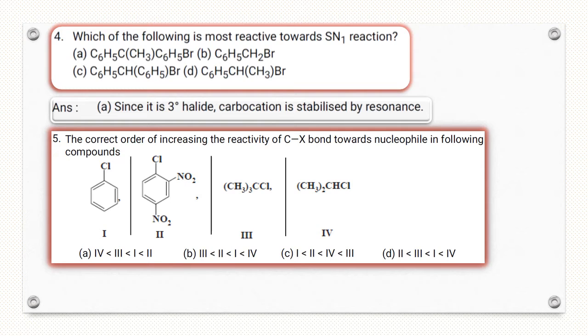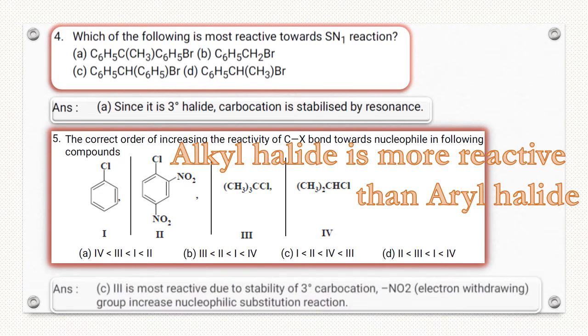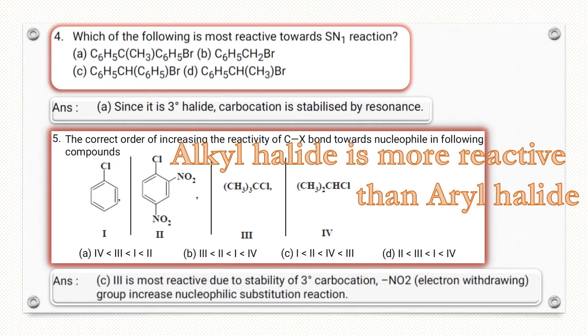We know that alkyl halide is more reactive than aryl halide towards nucleophilic substitution reaction. Alkyl halide is more reactive than aryl halide. So third, this is a tertiary alkyl halide, it is more reactive. If we write in increasing order, first will come chlorobenzene, least reactive, then second option, then third, then fourth option, and finally third option. So option C is the right answer, because third is most reactive due to stability of 3 degree carbocation.